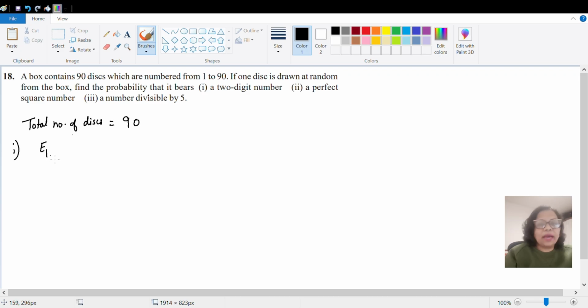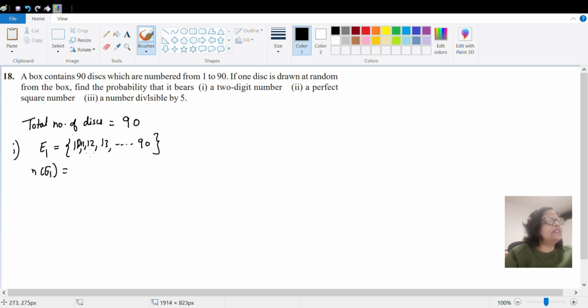Let it be denoted by E. So two-digit numbers from 1 to 90 will start from 11. That will be 11, 12, 13, dot dot dot, going up to 90. So how many two-digit numbers are there? We can see here, 10 is also there. We missed 10. Okay. So 10 and then we have 11.